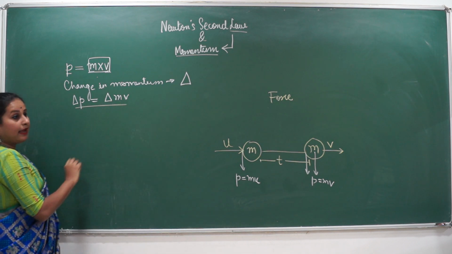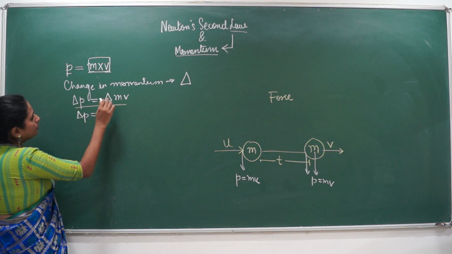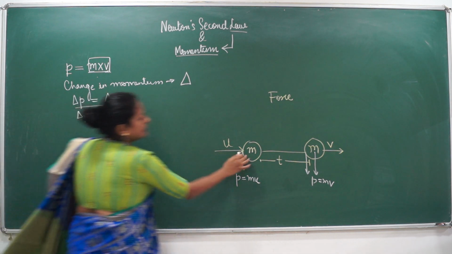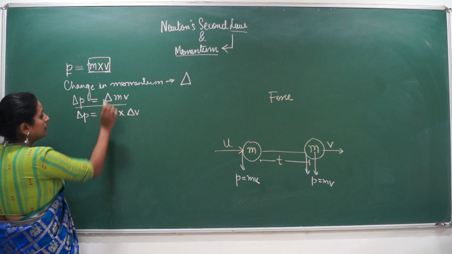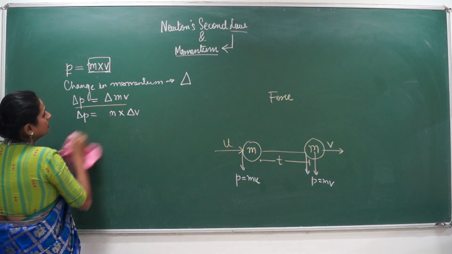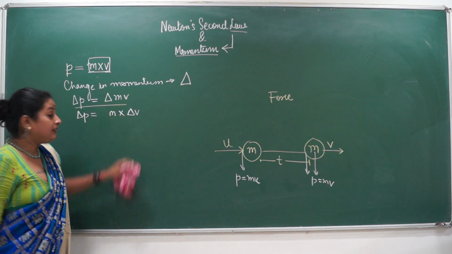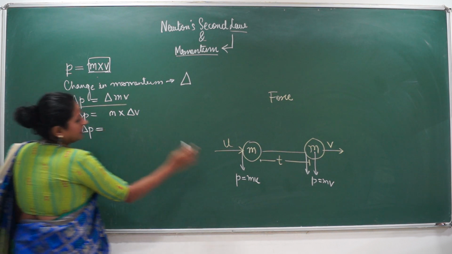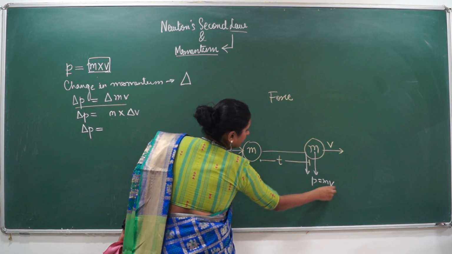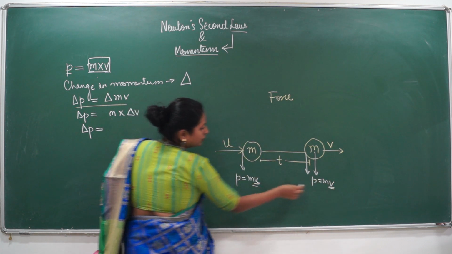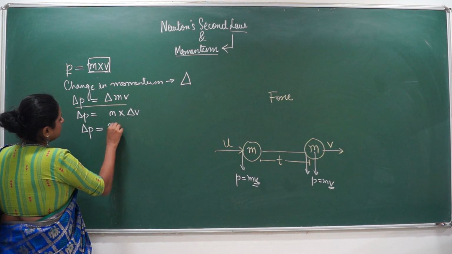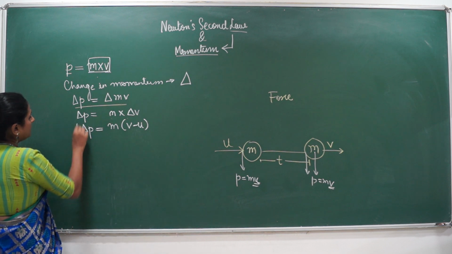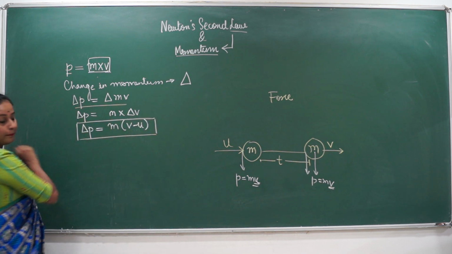Delta p is equal to delta mv. So change in momentum is equal to change in mass into change in velocity. But is mass changing in this given body? Mass is not changing. So there is no change in mass. So it can be written as just mass into delta v. Delta v is what? Change in velocity. What is the change in velocity? Earlier the velocity was u, and now the velocity is v. So can I say it's mass into v minus u, that is the final velocity minus initial velocity. So this is our equation for change in momentum.